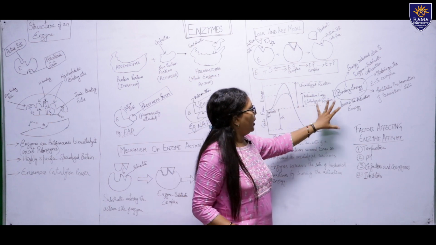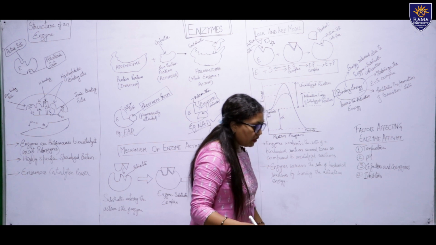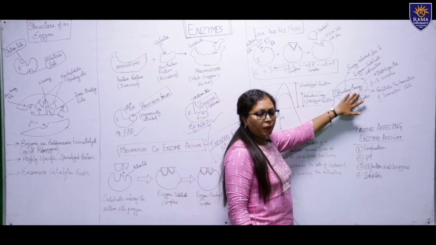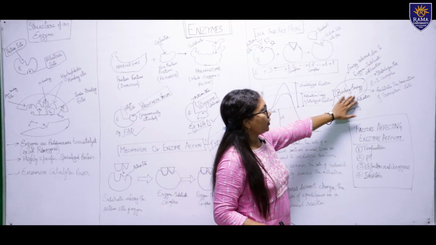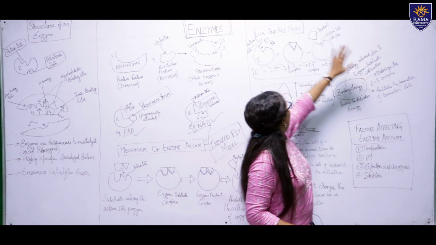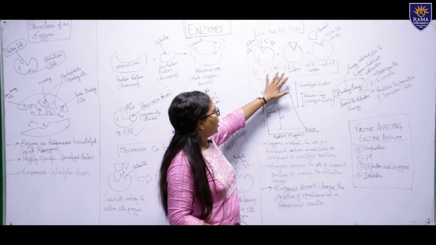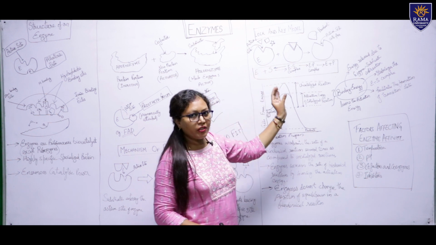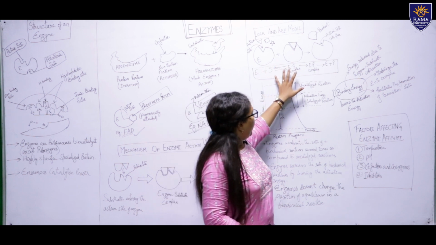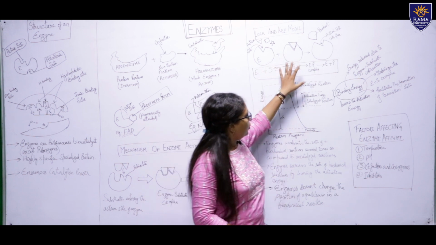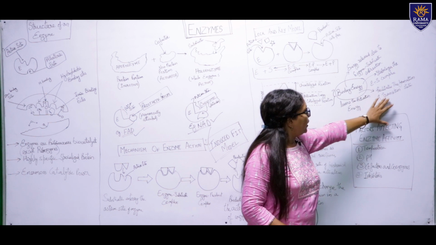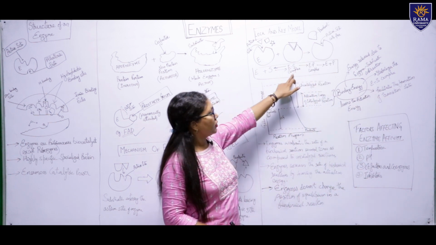So, who is lowering the activation energy? From where does this lowering of activation energy occur? Here the binding energy is responsible. So, what is binding energy? The binding energy is the energy released due to the enzyme substrate interaction. When the enzyme and the substrate bind, they come into close vicinity, and there is an interaction between the enzyme and substrate. Due to the formation of this complex, this binding energy is released. So, this binding energy facilitates the formation of this transition state.